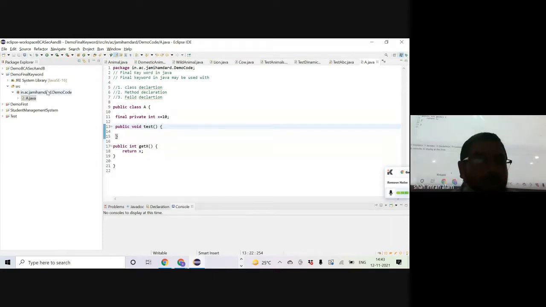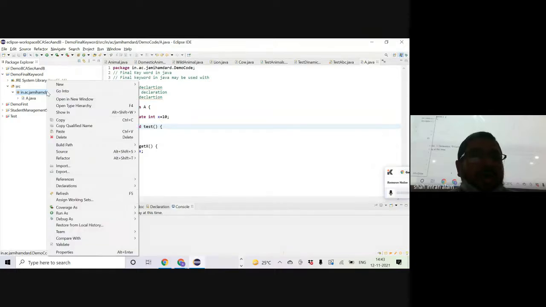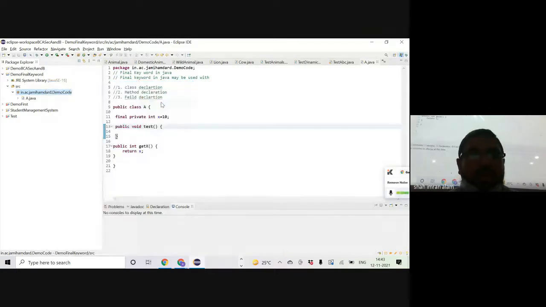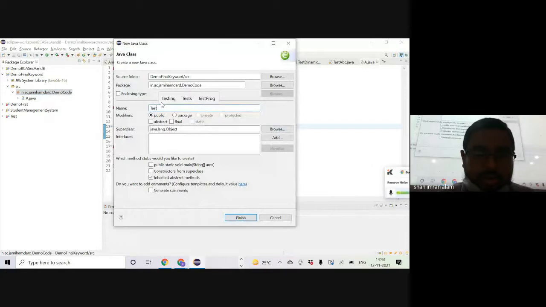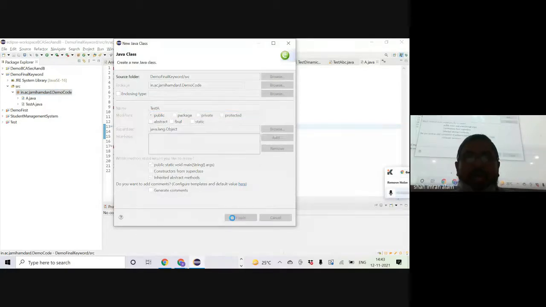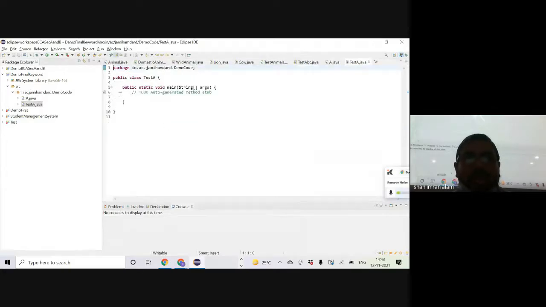Now I'm creating a new class, say for example, TestA, which has got a public static void main method. And here I will try to create an object of class A, reference variable name say small a is equal to new A. A new object has been created.